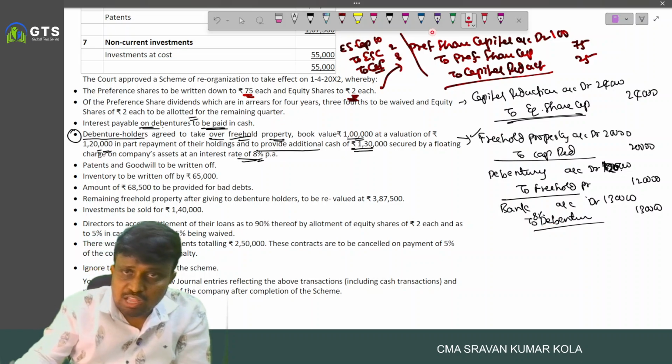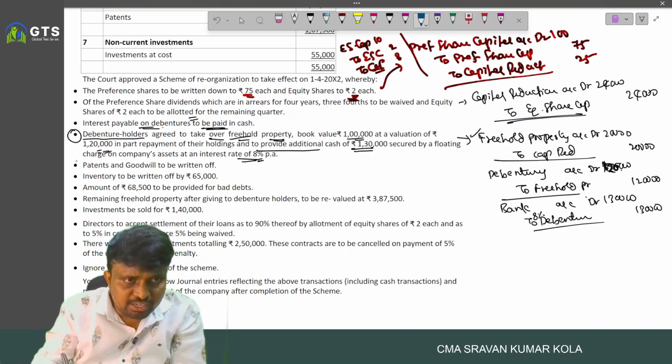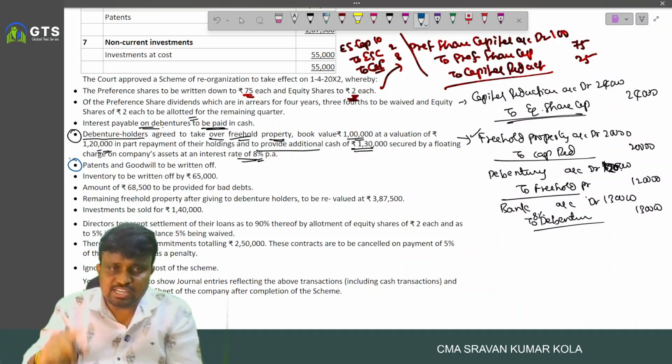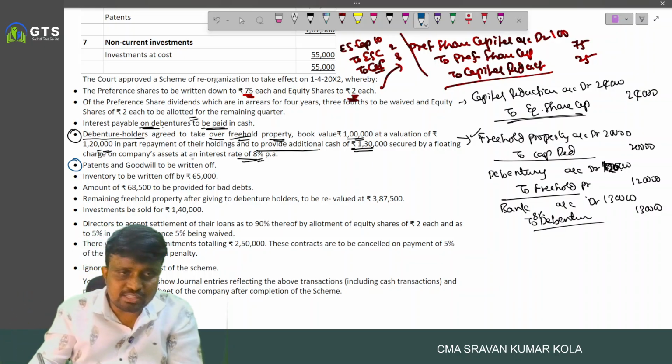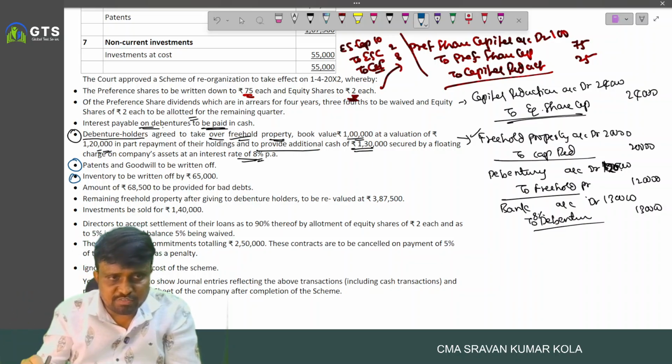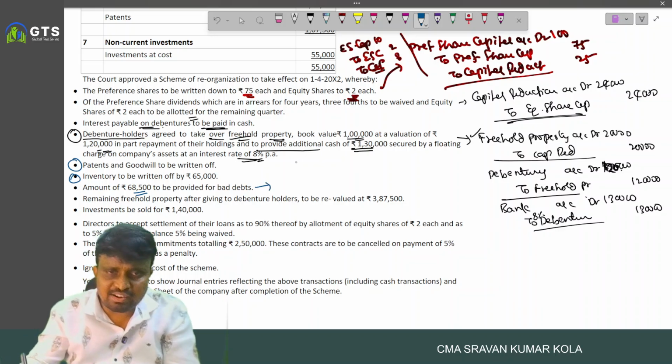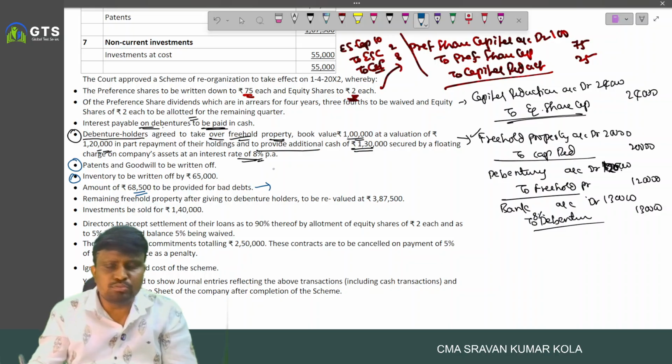Okay. Next. And patents and goodwill to be written off will be adjusted at last. Any assets or any intangible assets written off will be written at the last. Inventory written off by 65,000 and amount of 68,500 to be provided for bad debts. Nothing but provision for bad debts. So it is also provided through capital reduction.